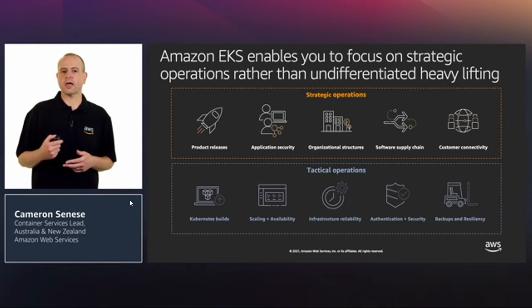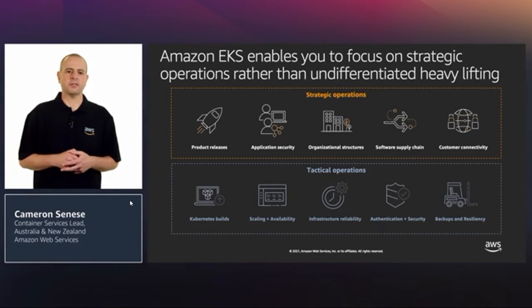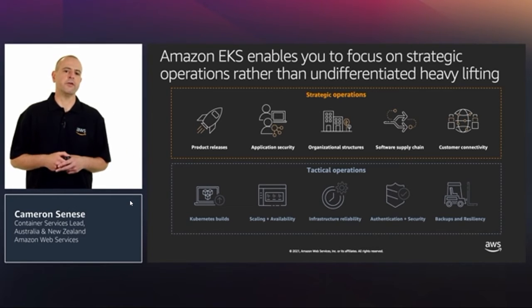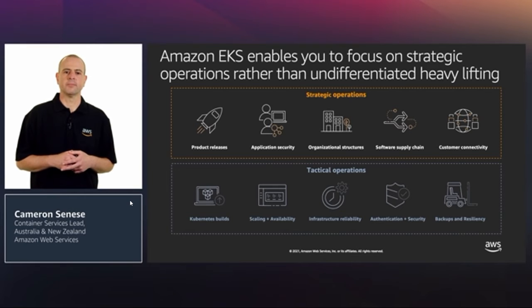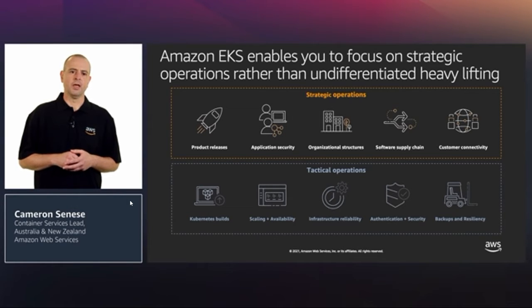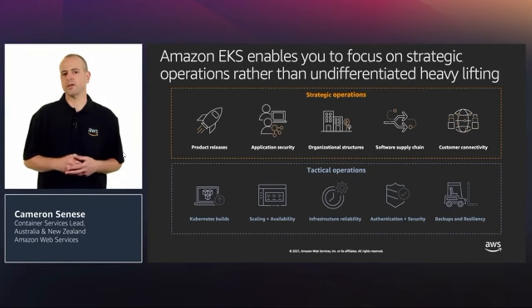EKS provisions and scales the Kubernetes control plane, including the API servers and back-end persistence layer, all across multiple AWS availability zones for high availability and fault tolerance. It automatically detects and replaces unhealthy control plane nodes and provides patching for the control plane. Amazon EKS performs managed in-place cluster upgrades for Kubernetes, greatly simplifying cluster operations and allowing you to take latest Kubernetes features as well as updates to Amazon EKS configuration and security patches.